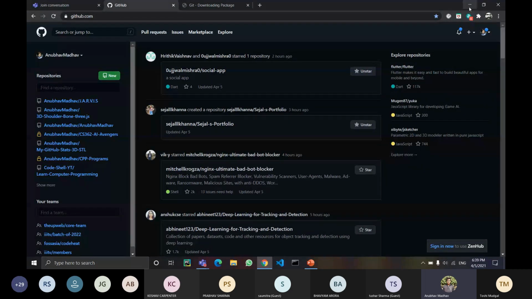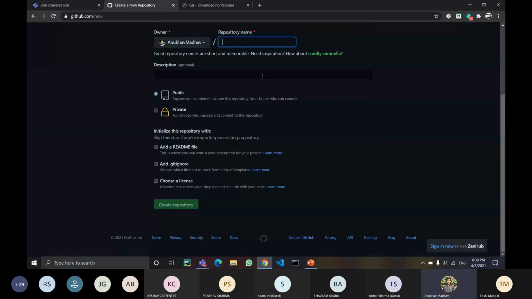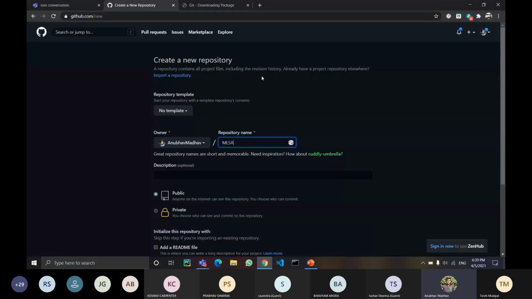So for now, let's say that we are about to create a project and we want to maintain it using GitHub. There are basically four very simple commands, and out of them three will be used again and again. What you need to do is just visit github.com, click here and click on create new repository. Let's say the name of your project is, let me name it MLSA demo. No need to give a description, or you can give one if you want, like, this is our demo repository for the MLSA event.